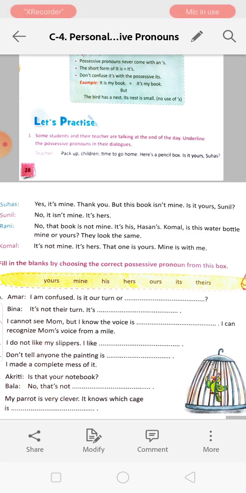Hassan's. Komal, is this water bottle mine or yours? So mine and yours both are possessive pronouns. They look the same. It's not mine. Mine is the possessive pronoun. It's hers. Hers is the possessive pronoun. That one is yours. Yours is the possessive pronoun. Mine is with me. Mine is the possessive pronoun and me is the personal pronoun.